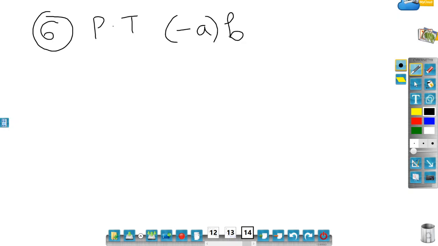So property number 6. Prove that minus A times B is the same as minus of AB, which is the same as A times minus B. So, proof.